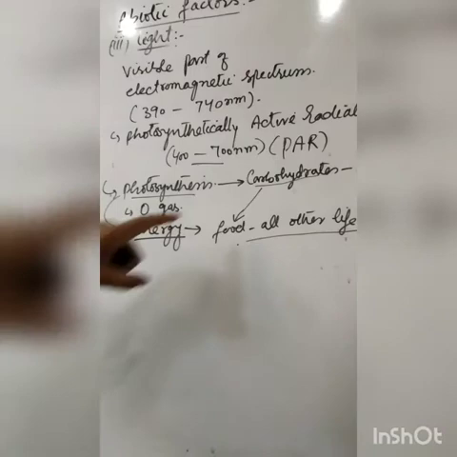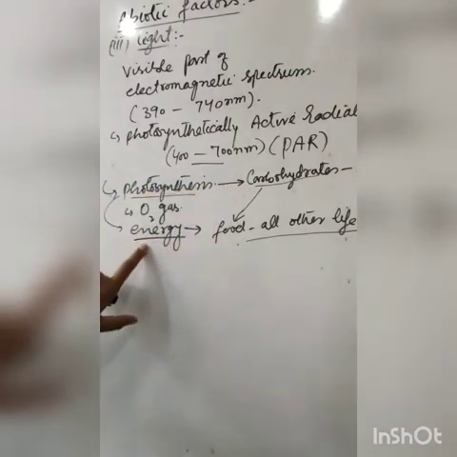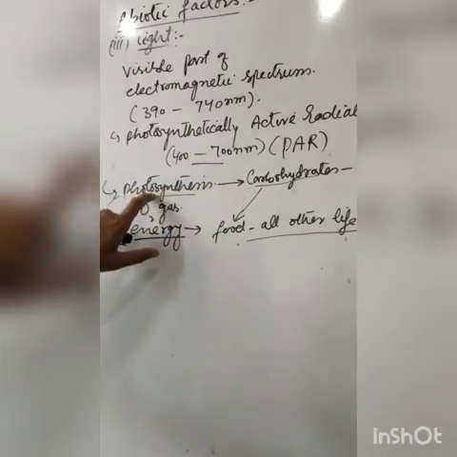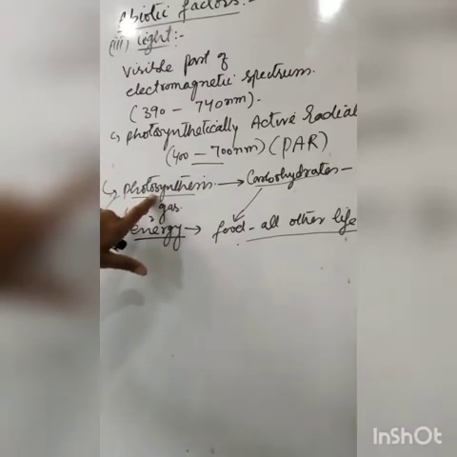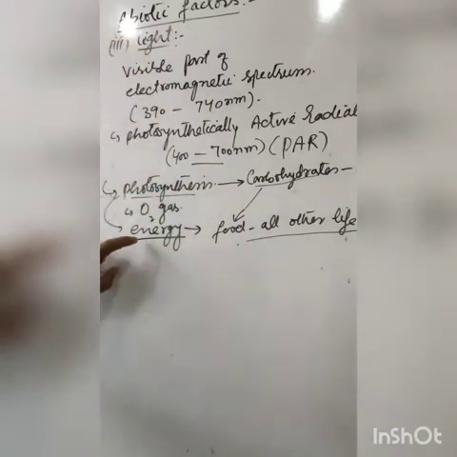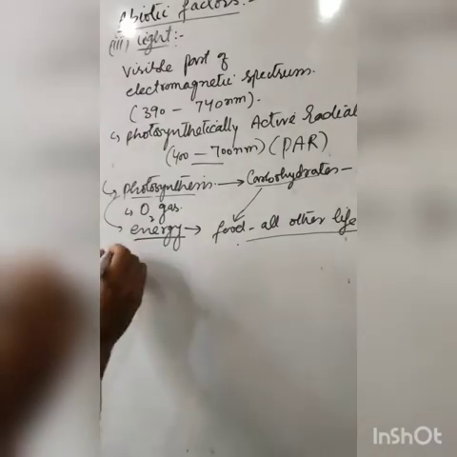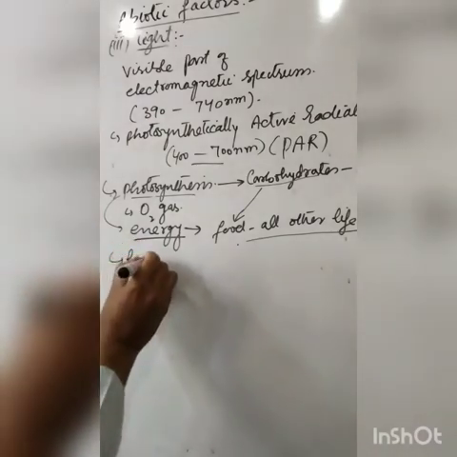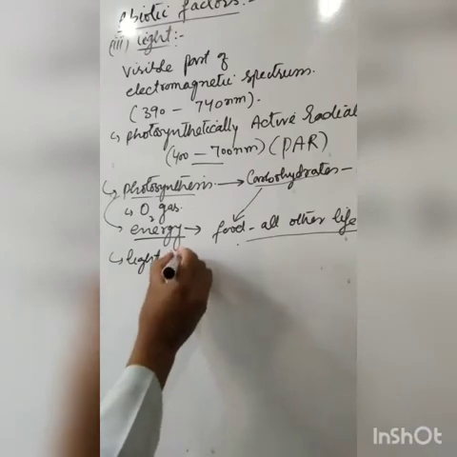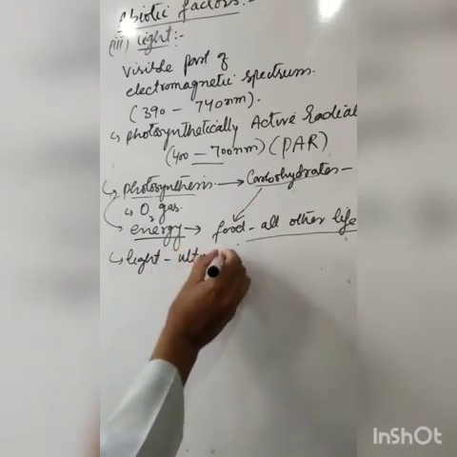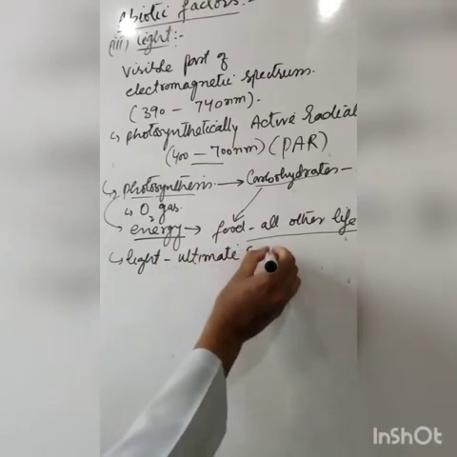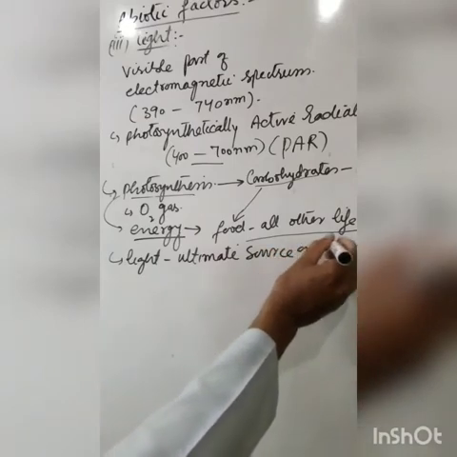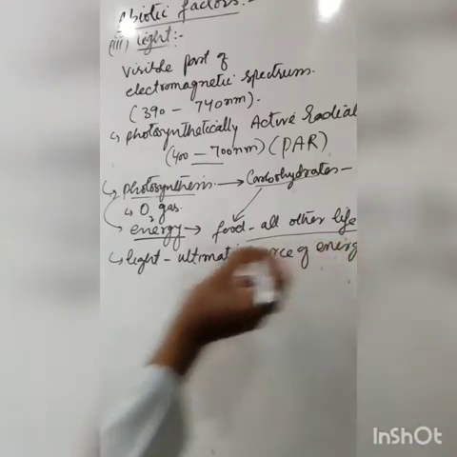It comes out from photosynthesis, and photosynthesis takes place with the help of light. So light is the ultimate source of energy in an ecosystem or in a habitat.